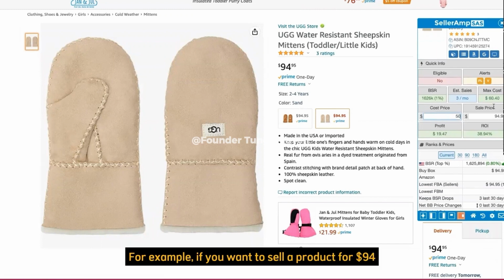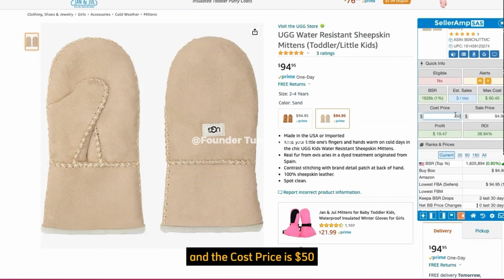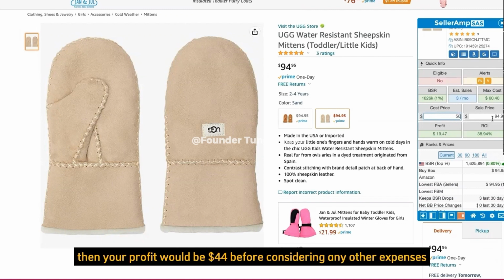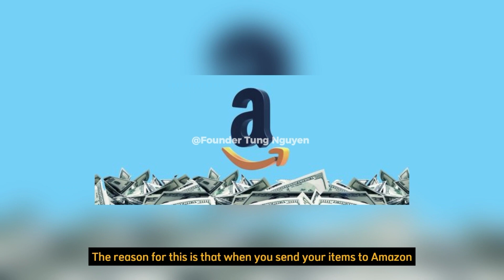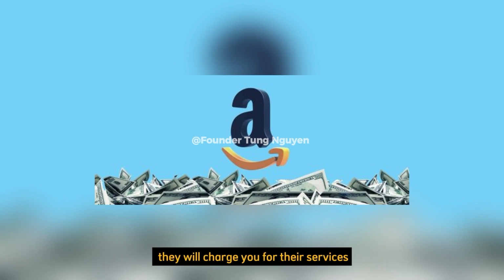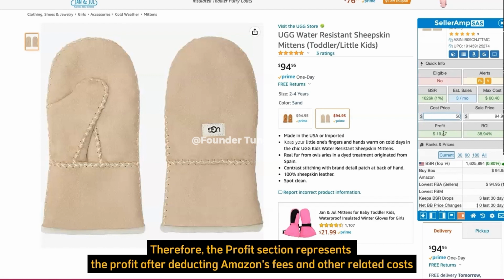For example, if you want to sell a product for $94 and the cost price is $50, then your profit would be $44 before considering any other expenses. However, in the profit section, you will see only $19.47. The reason for this is that when you send your items to Amazon, they will charge you for their services. Therefore, the profit section represents the profit after deducting Amazon's fees and other related costs.